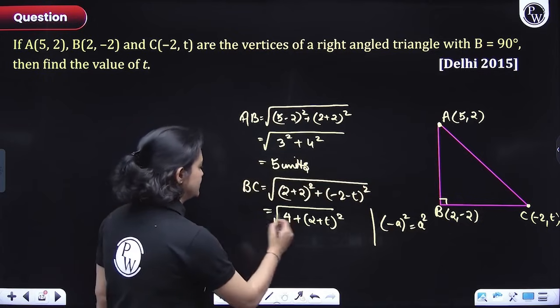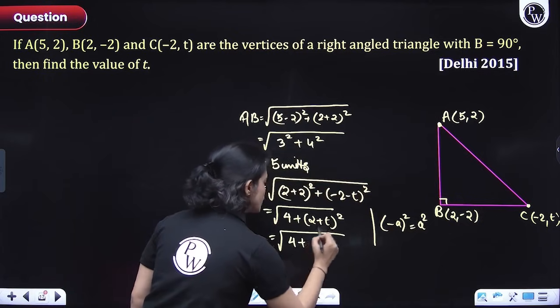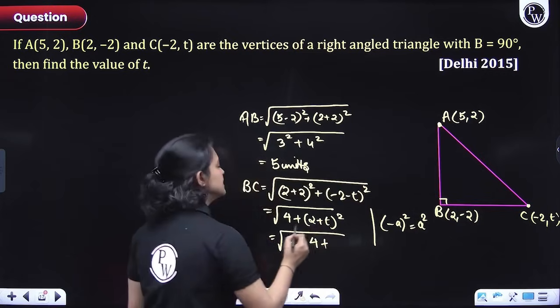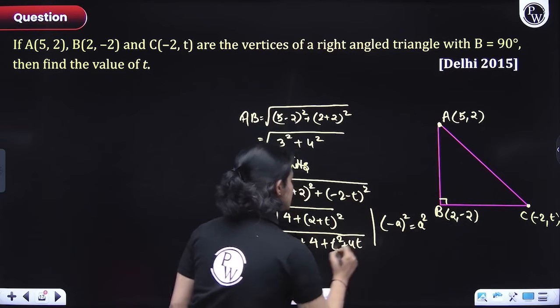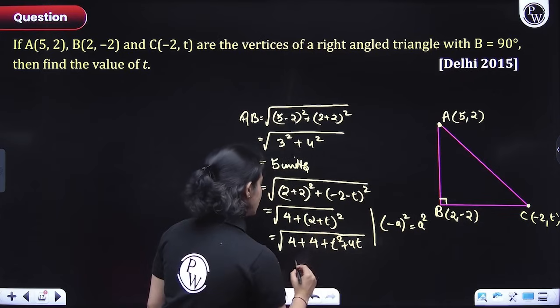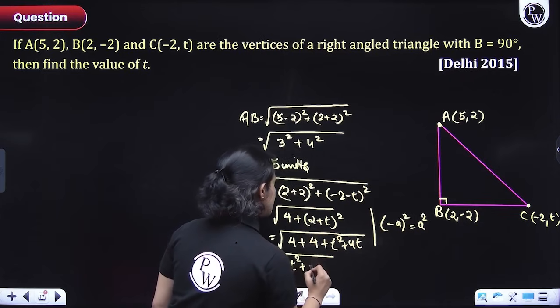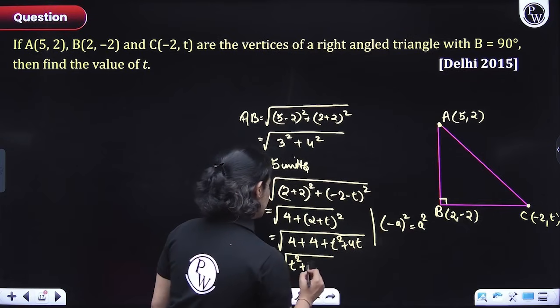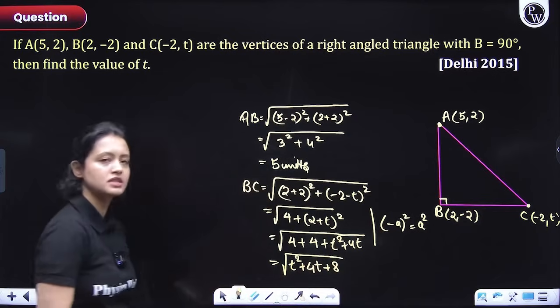Okay. Chalo, let's open this up again. So we'll have 4 plus t square plus 4t, right? This is what we'll have, everyone. 4 plus t square plus 4t. So 4 plus 4, 8. So this will be under root of t square plus 4t plus 8. This is what BC is.